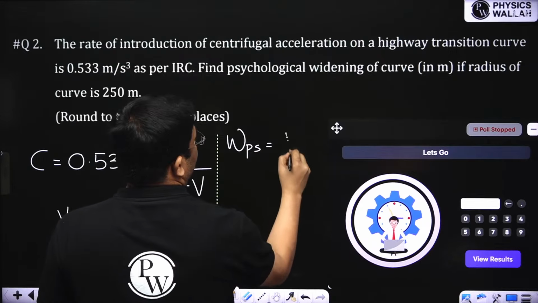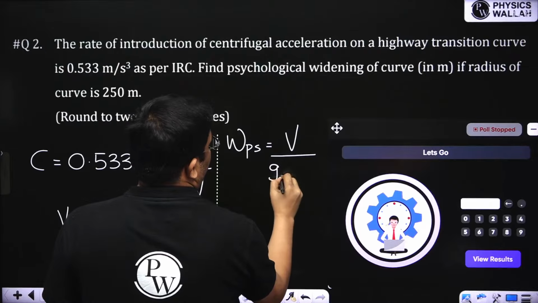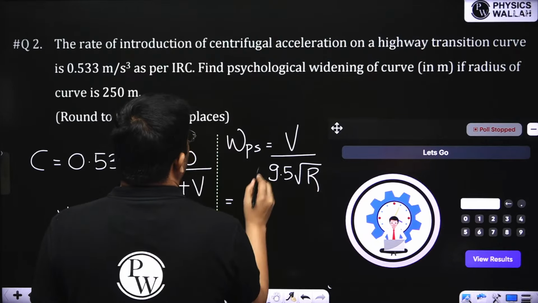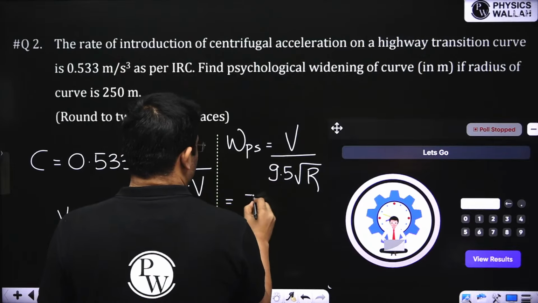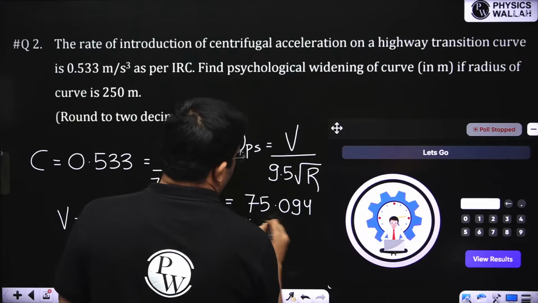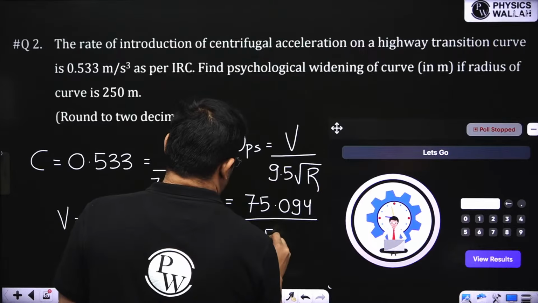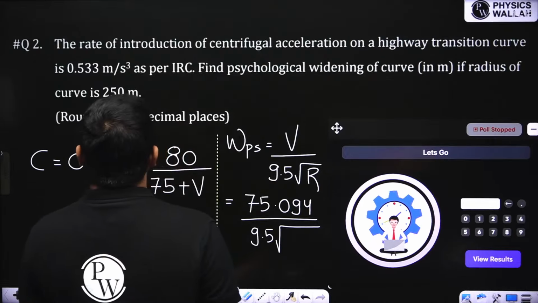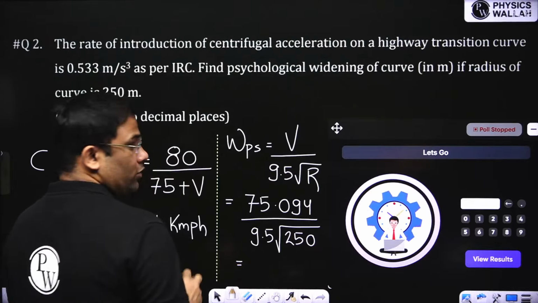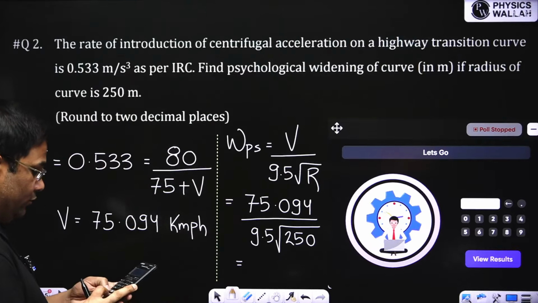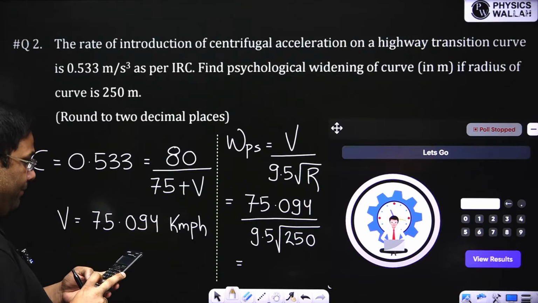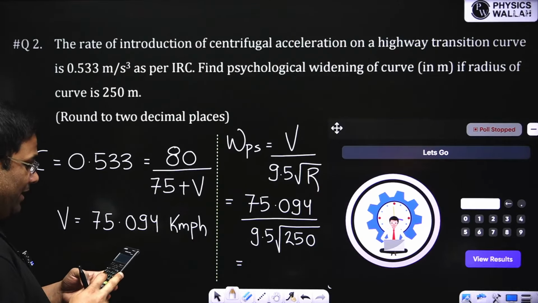It is V by 9.5 root R, right? So this is equal to V, which we found out to be 75.094, divided by 9.5 root R. R is given how much? 250. See, so it's a combination of two concepts. I have combined two concepts here. Sometimes in the exam, they will combine two concepts.